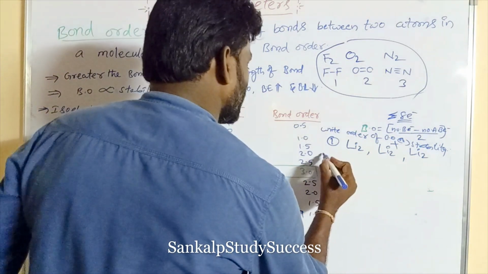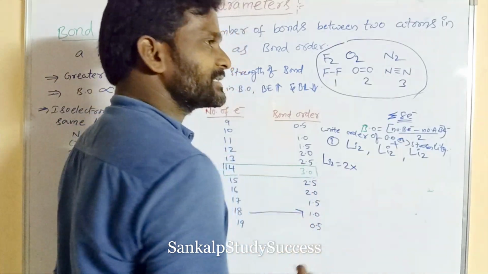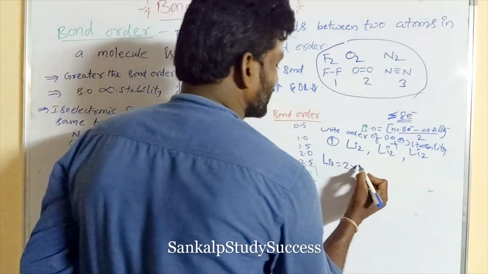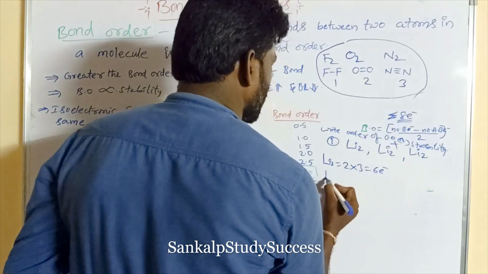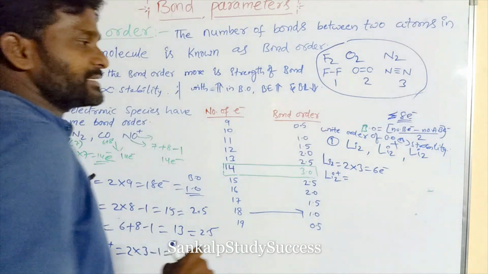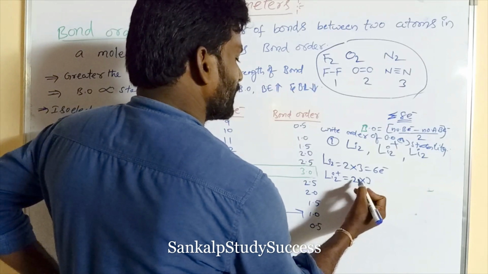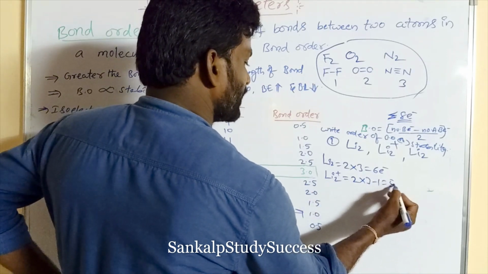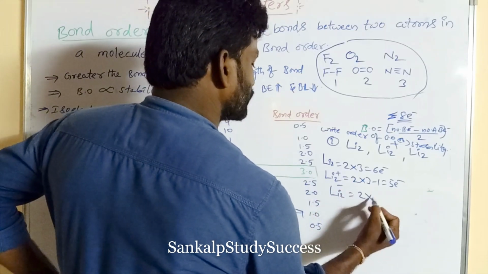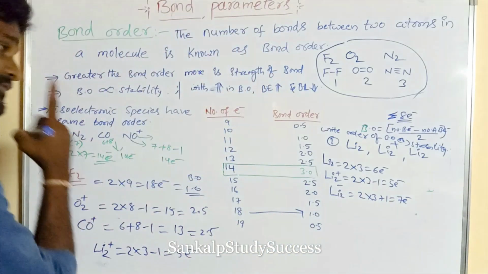So Li2, its number of electrons is 2 into the atomic number of lithium. Hydrogen, helium, lithium, the atomic number is 3. So it is containing 6 electrons. Now Li2 plus means 2 into 3, plus means minus 1, that is 5 electrons. Li2 minus means 2 into 3, minus means plus 1, that means 7 electrons.